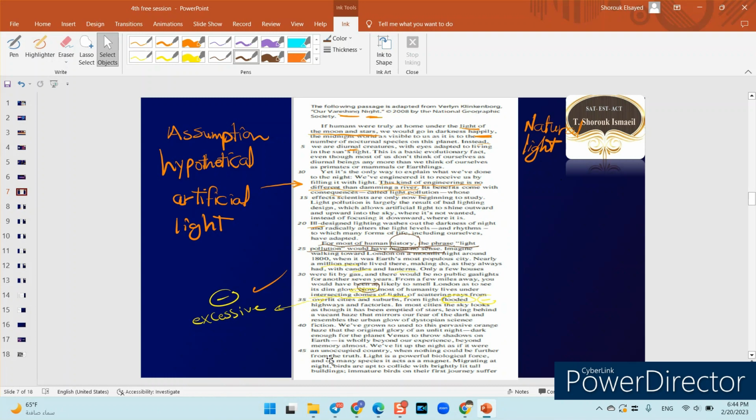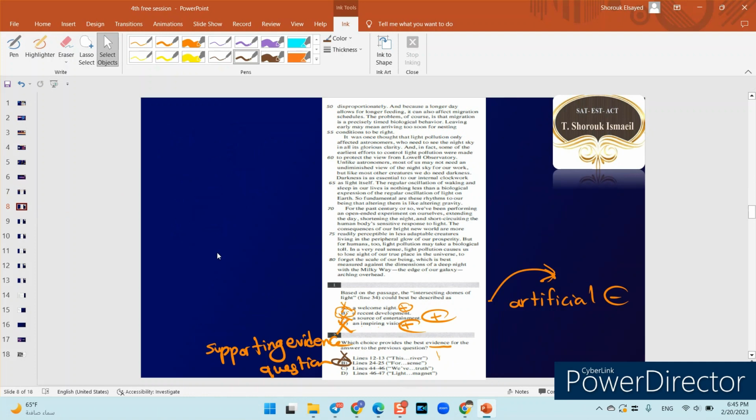What does this have to do with intersecting domes of light? It doesn't have anything to do with it. He's just explaining what's going on, that we actually lit up the night, and he's giving it an image of an unoccupied country and talking about being further from the truth. So it doesn't have to do with the artificial light or the domes of intersecting light.